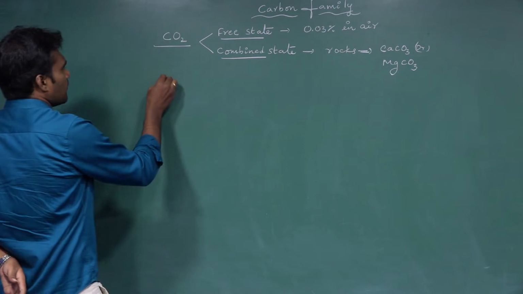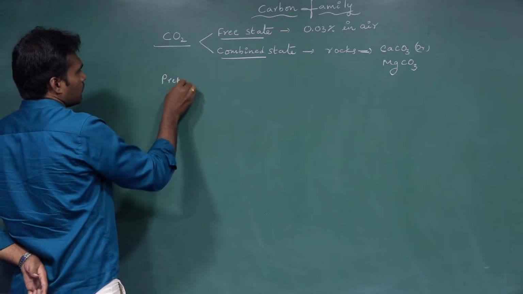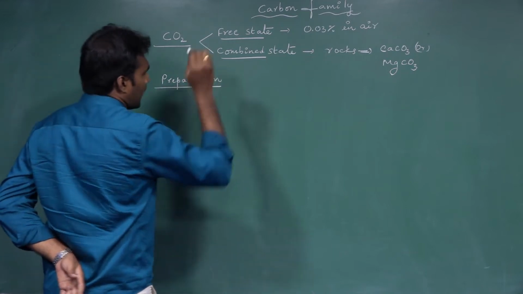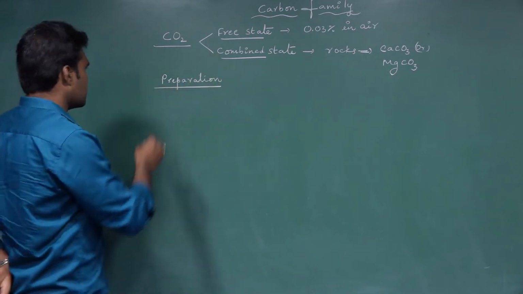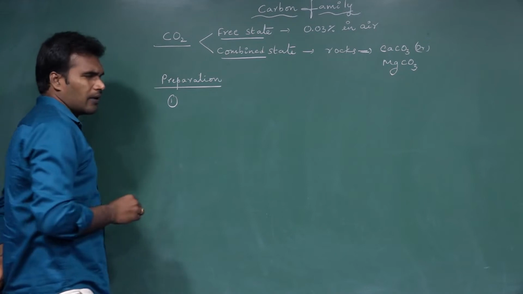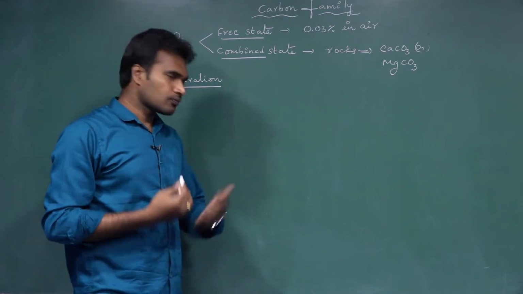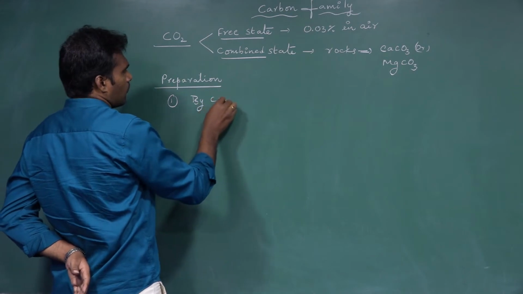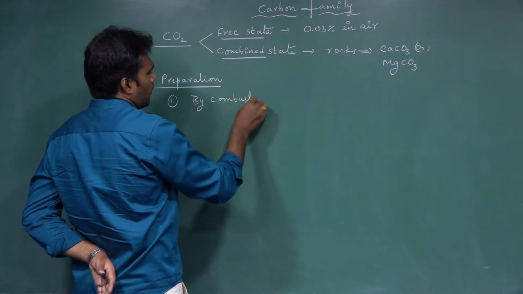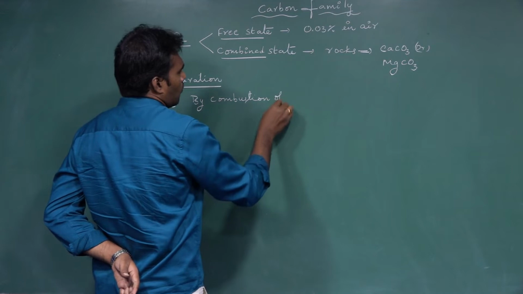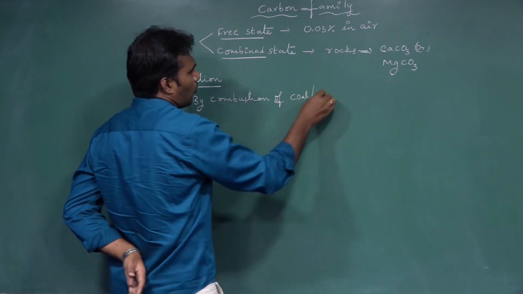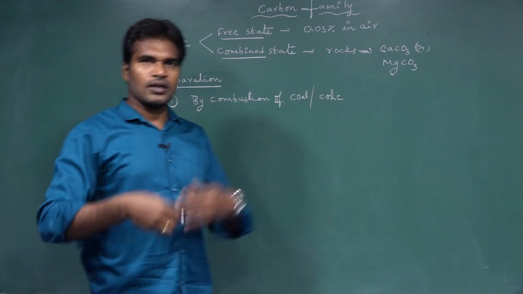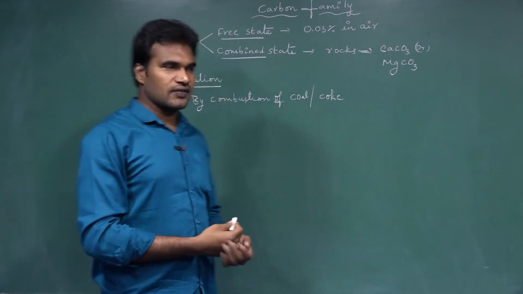Coming to the preparation methods. Preparation methods of carbon dioxide. We can prepare carbon dioxide in so many ways. The first one is by the combustion of coal or coke. What do we mean by combustion? Burning in the presence of oxygen is called combustion.